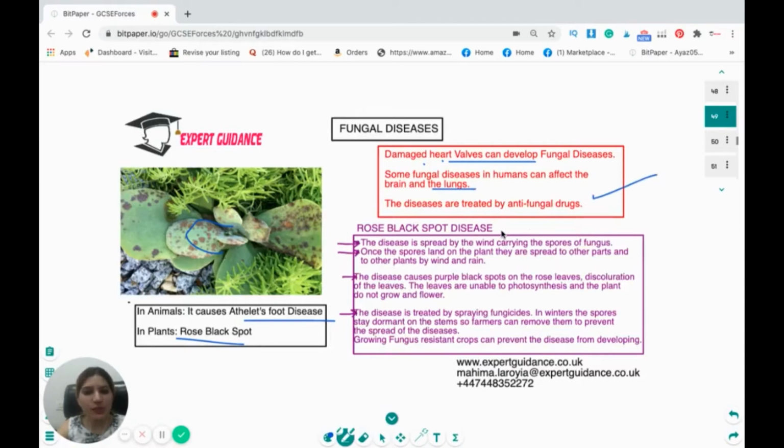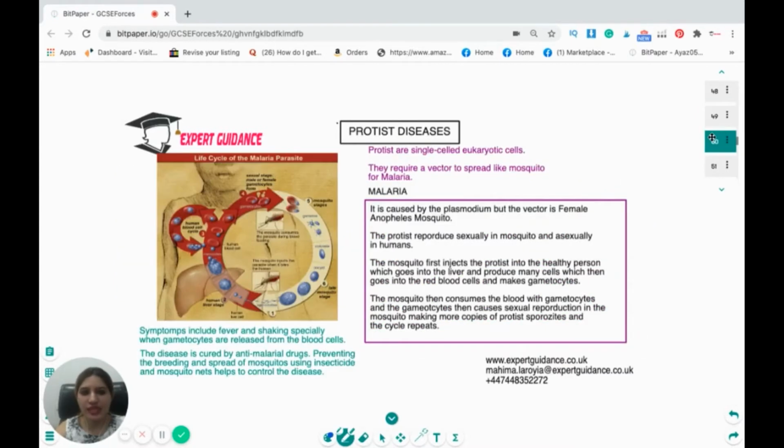Now, what is rose black spot disease? This disease is spread by wind carrying the spores of the fungus. Once the spores land on the plant, they're spread to other parts by wind and rain. These diseases cause purple-black spots on the rose leaves and discoloration of the leaves. The leaves are unable to photosynthesize, and the plants do not grow and flower. The disease is treated by spraying with fungicides. In winter, the spores stay dormant in the stem, so farmers can remove them to prevent the spread of the disease. Growing fungal-resistant crops and using fungicides are the ways to prevent the disease from spreading.